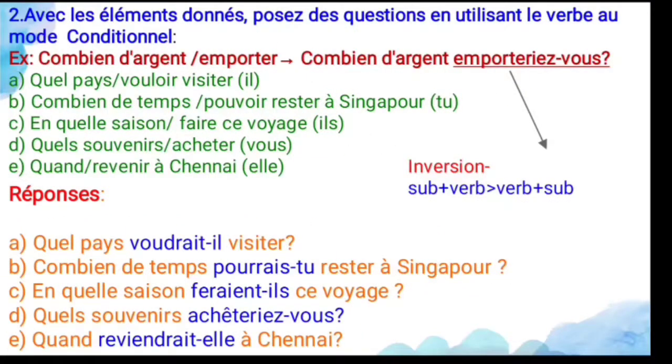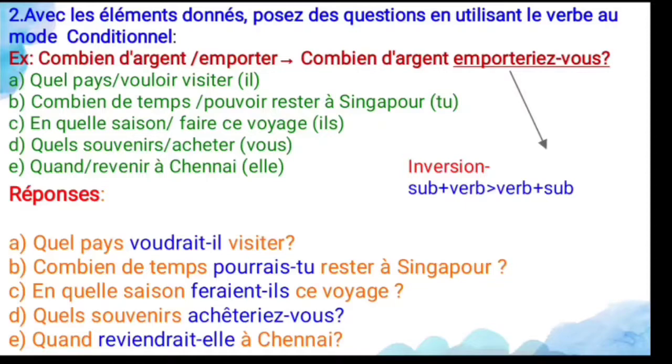And let us move to the second one. Avec les éléments donnés, posez des questions en utilisant les verbes au mode conditionnel. So with the given elements, you have to ask a question by using the conditional present. See the example: combien d'argent emporter? Here emporter is a regular verb.